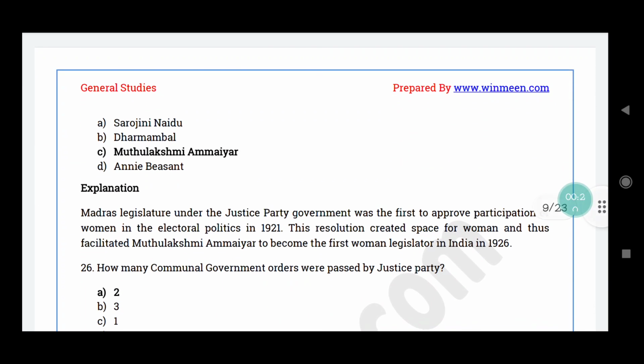The correct answer is option C, முத்துலக்ஷ்மி அம்மையார். மெட்ராஸ் லெஜிஸ்லேச்சர், it was under the Justice Party government. They were the first to approve participation of women in electoral politics, சொல்லலாம், in the year 1921. And in the resolution it created space for women. So இதனால முத்துலக்ஷ்மி அம்மையார், she became the first woman legislator in India in the year 1926.